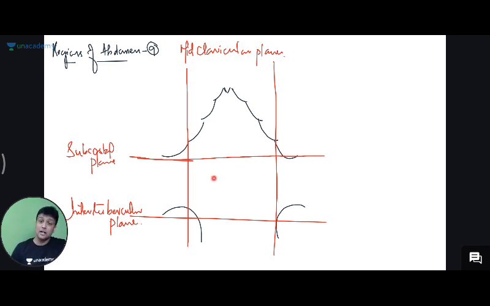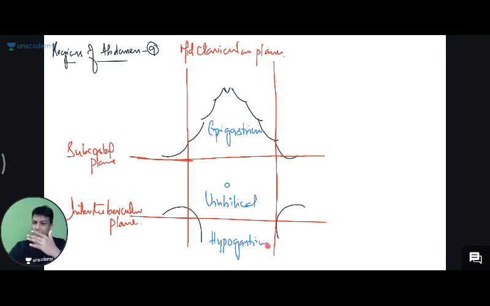It's very simple. First of all, start from here. You'll be having your umbilicus here. That is why this region will be the umbilical region. Lovely. Above the umbilical region, this one will be your epigastric region, or we can simply say epigastrium. And below the umbilical region, this is the hypogastric region, that is hypogastrium. So umbilical region, above it the epigastric region, and below it the hypogastric region.